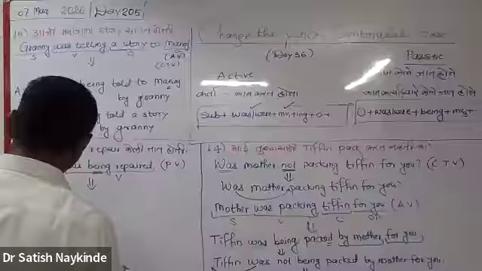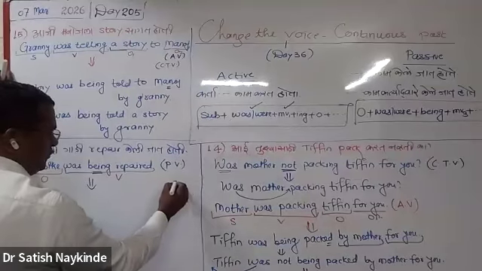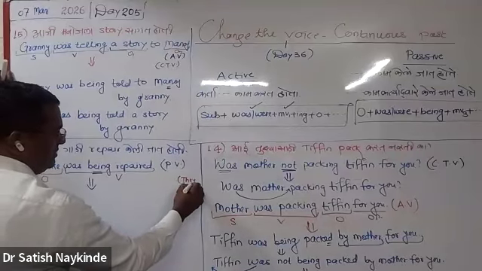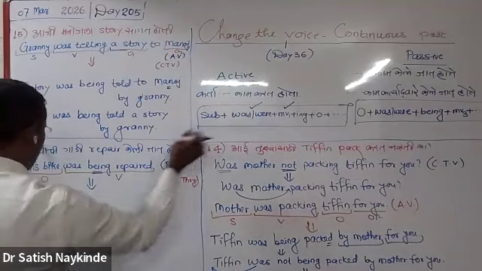Subject. Very good. As you all know, whenever the subject is absent in the sentence, to convert the sentence into active voice, we use "they" as the notional subject. By using "they" as subject, try to convert that sentence into this form.